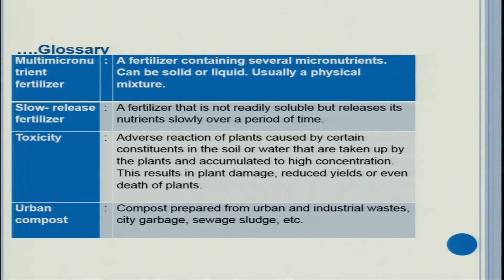Toxicity or phytotoxicity: adverse reaction of plants caused by certain constituents in the soil or water that are taken up by the plants and accumulated to high concentration. This results in plant damage, reduced yields or even death of the plants. Urban compost: compost prepared from urban and industrial waste, city garbage, sewage sludge, etc.